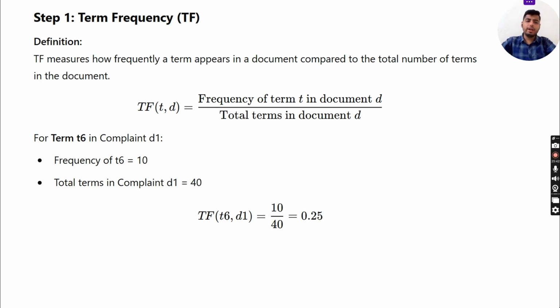Definition: TF measures how frequently a term appears in a document compared to the total number of terms in the document. That is, TF of T, D is equal to frequency of term T in document D by total terms in document D. Now, for term T6 in complaint D1, frequency of T6 is equal to 10. Total terms in complaint D1 is equal to 40. So TF is equal to 10 by 40, which is 0.25.